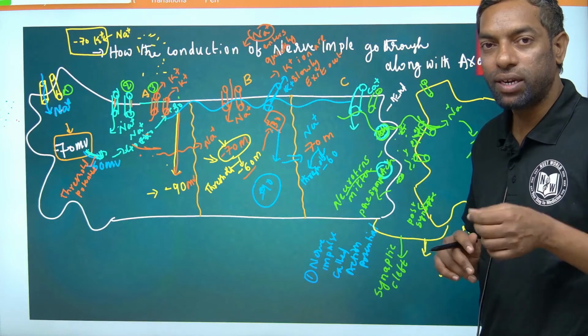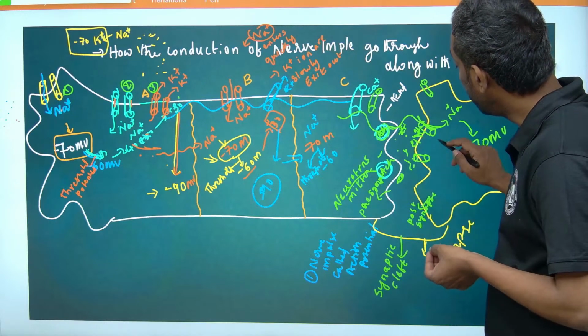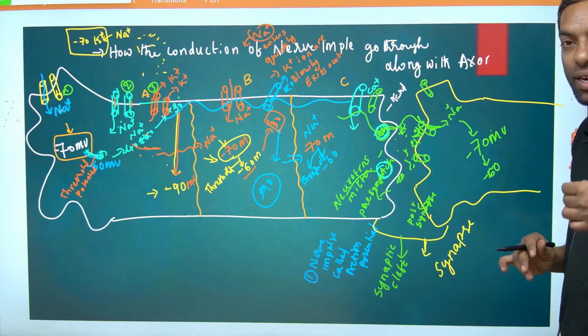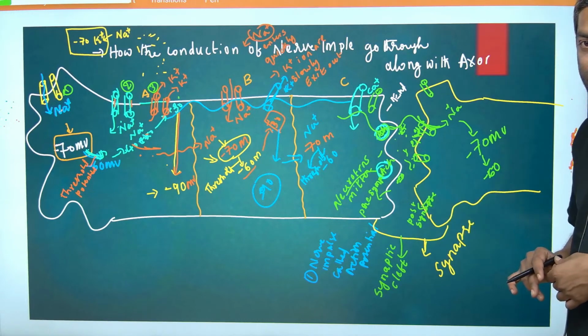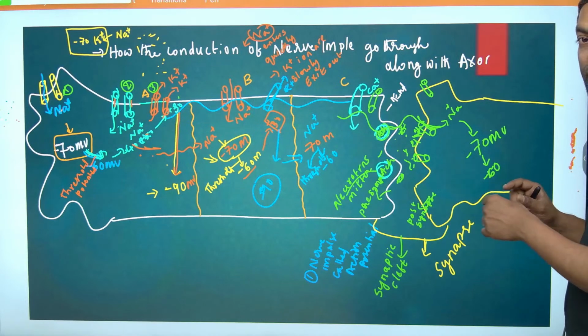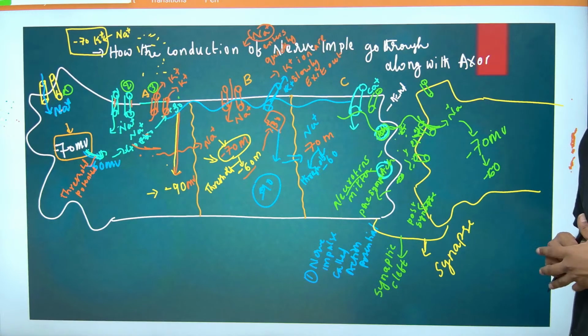In that condition, sodium enters that next neuron, which changes the voltage from the resting minus 70, and that leads to the voltage gated channel opening, that is the threshold potential.